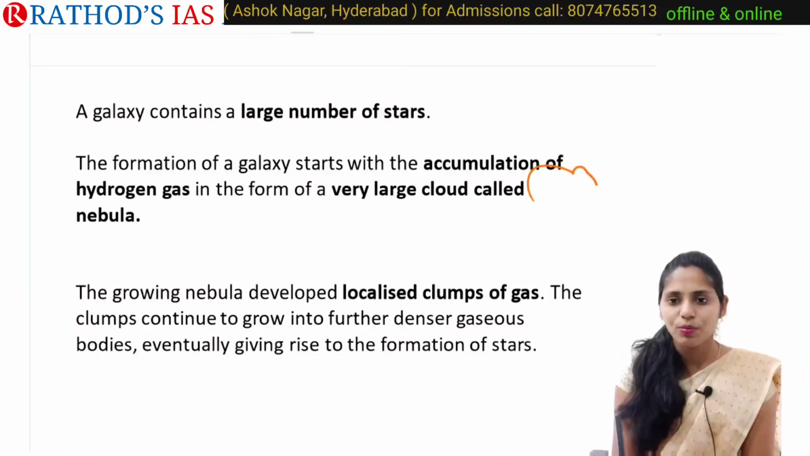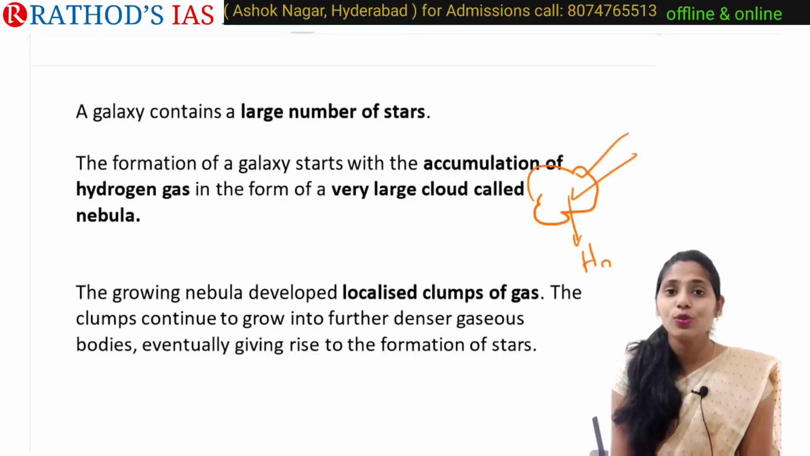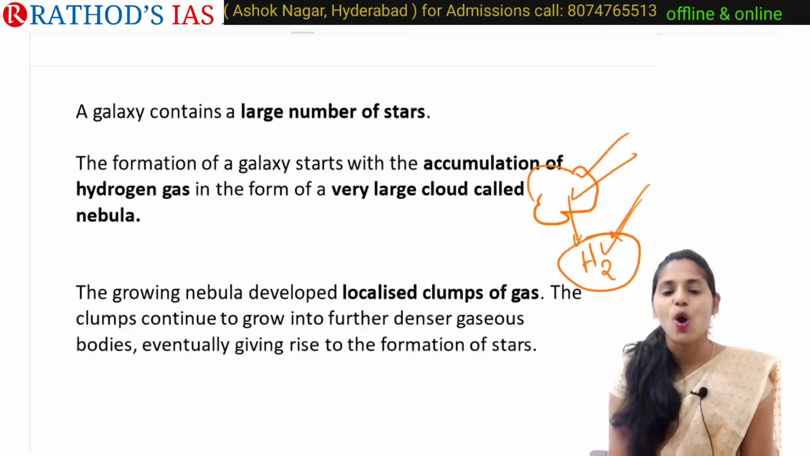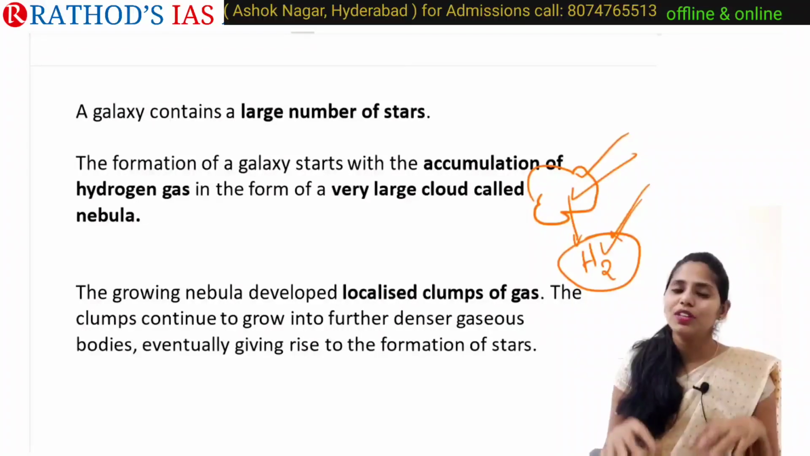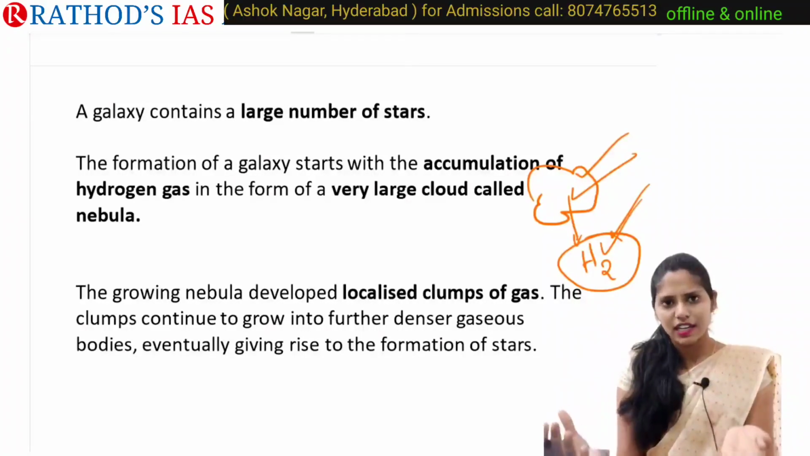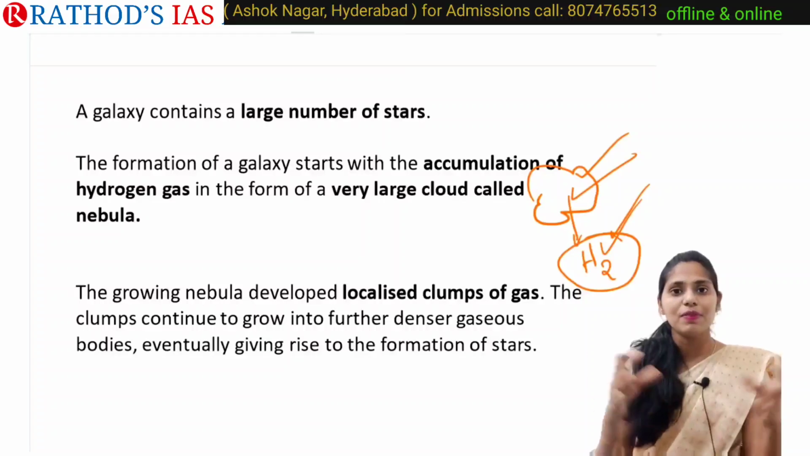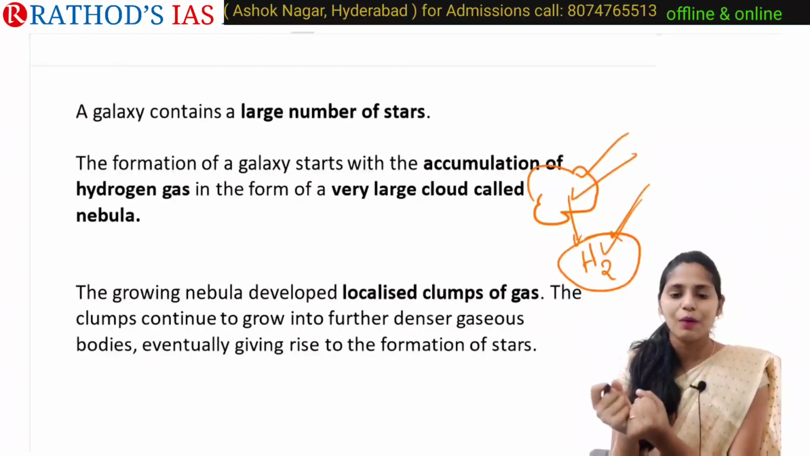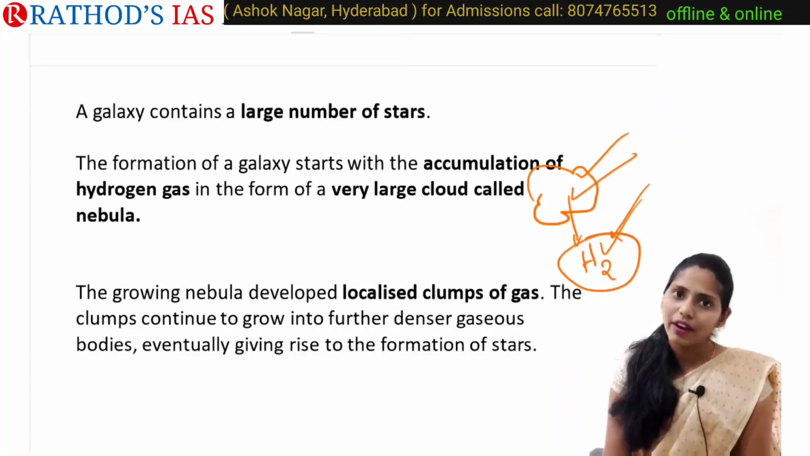So here these stars are mainly formed from nebula, and this nebula mainly contains hydrogen gas. Okay, an accumulation of hydrogen gas in the form of a very large cloud is called a nebula, and this nebula mainly contains particles. These particles collide with each other and form localized clumps of gases, and these clumps mainly grow in size. But how do these clumps grow in size? By uniting one clump with another clump. So finally that will lead to the formation of our stars.